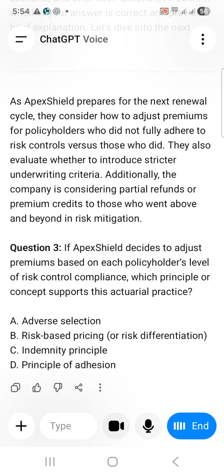So the insurer, Apex Shield, is an insurance company. They want to adjust the premium, which means they are going to write the terms based on the changed risk compliance. So it comes under the principle of adhesion because it gives the terms. It's mostly in the insurer's favor. The business should work to control the losses and keep its promise, and it should also work in a very transparent way, and utmost good faith also comes into the picture because the insurance company is going to do this. So option D is my choice.